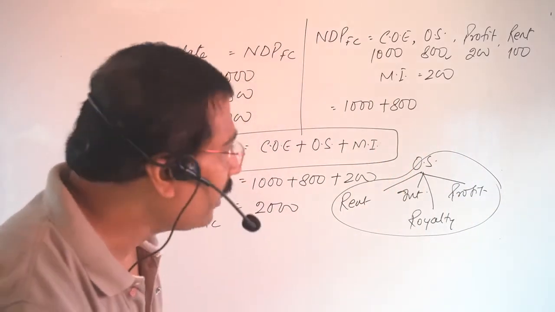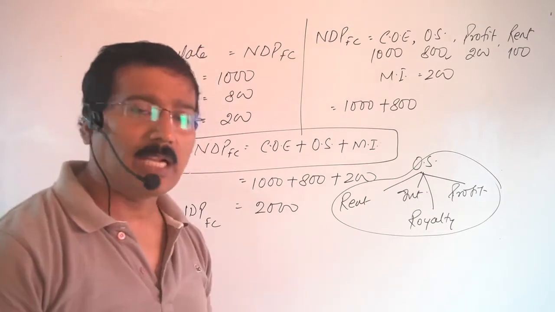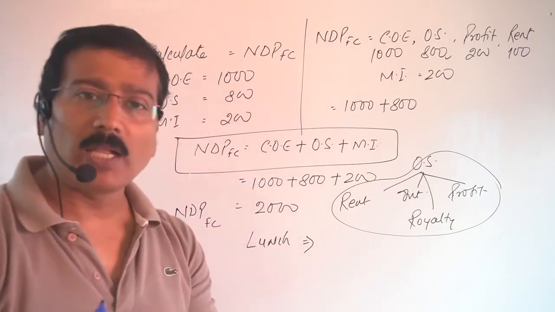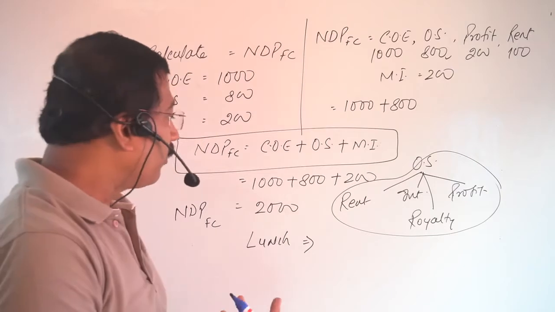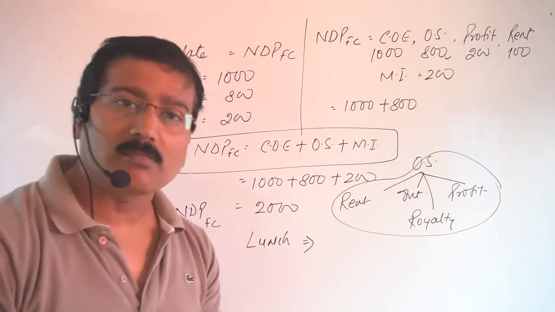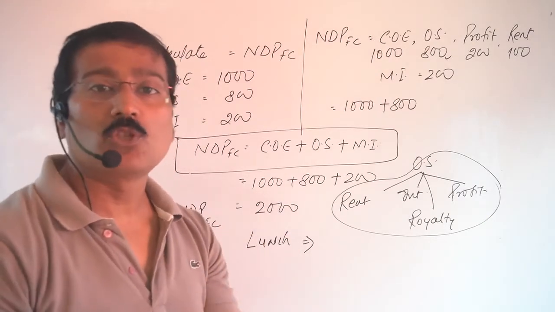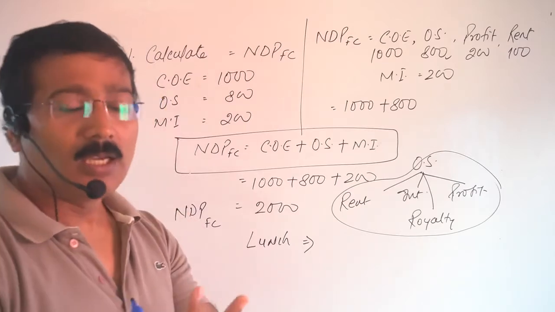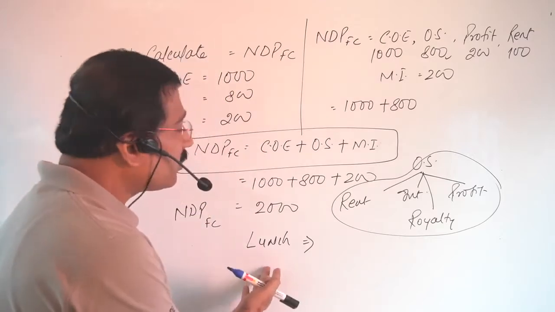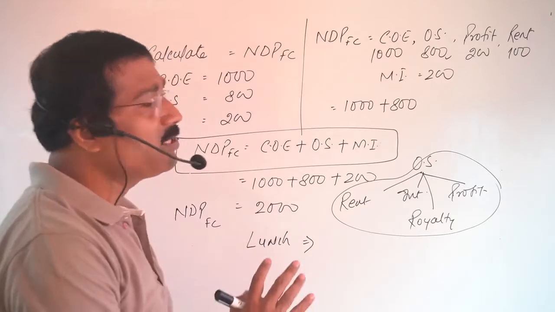Clear? If you are saying that I have taken the lunch, so that lunch includes all the things which you have eaten, na? Chapati, rice, vegetable, curd. First you are saying that I have taken the lunch by 1 o'clock. The statement is complete now. But after that you are saying I have eaten the chapati, rice, vegetables, pulses. If you are saying once that you have taken the lunch, it means I understood. Lunch includes all the things. There is no need to mention them separately.